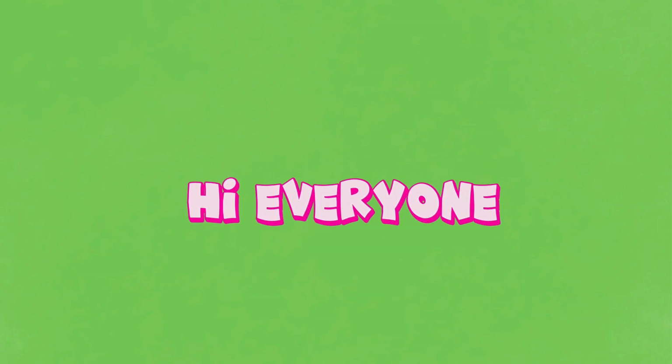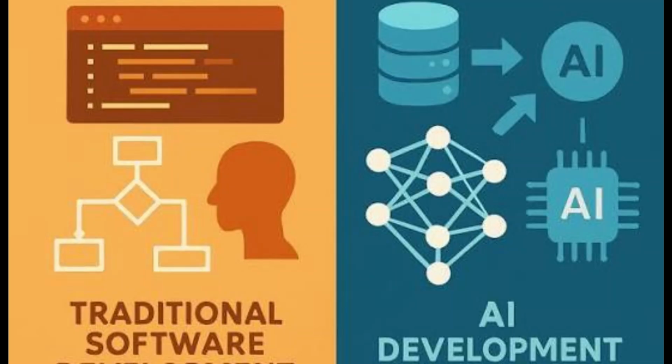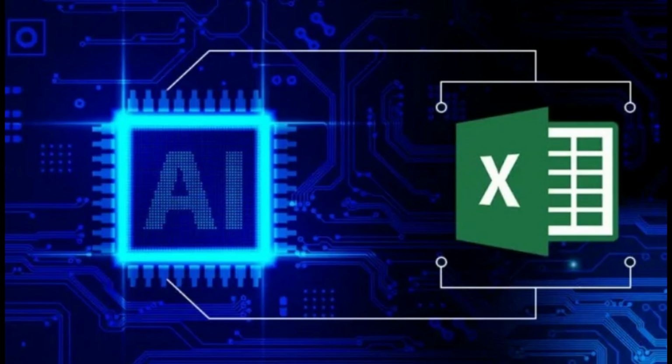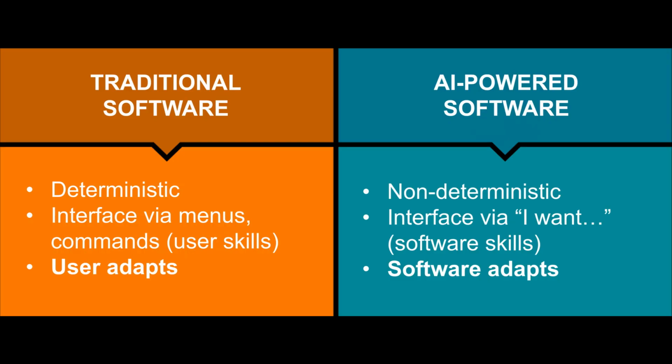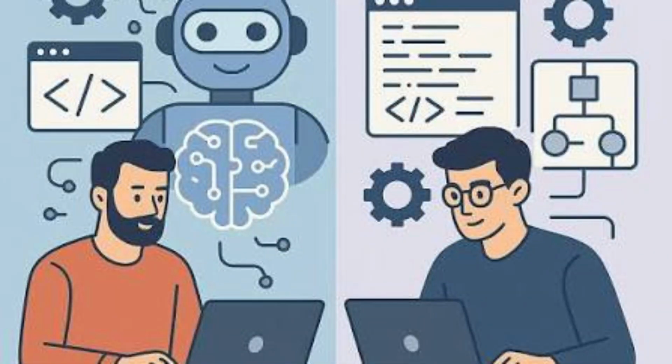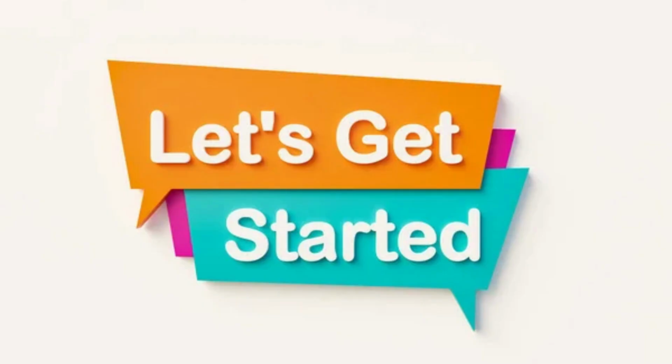Hi everyone. Have you ever wondered why ChatGPT or any AI tool can answer questions it has never seen before, while a calculator or Microsoft Excel can only do exactly what they're programmed to do? Both are software, but one follows rules, the other learns patterns. In this video, we'll compare AI with traditional software using real world examples, simple animations, and live demonstrations, so you'll finally understand what makes AI different. Let us get started.